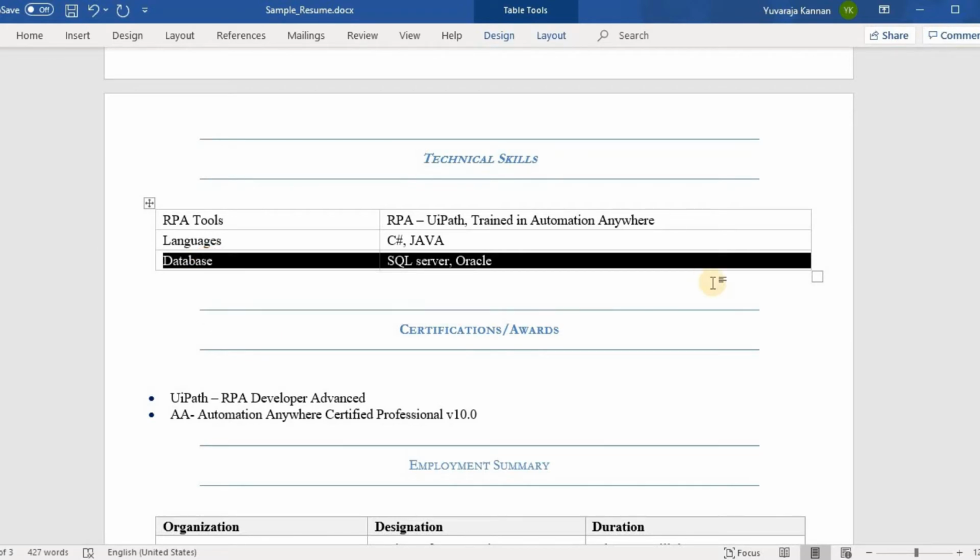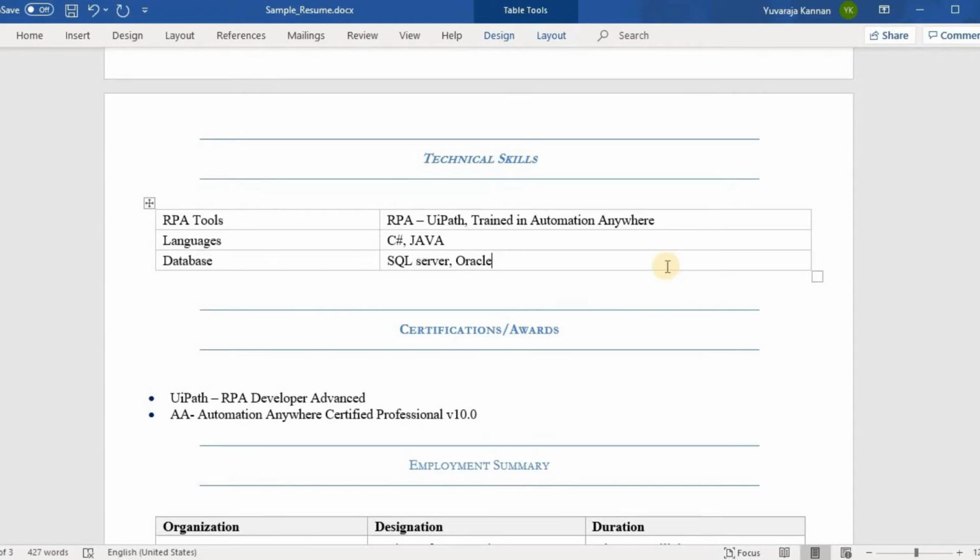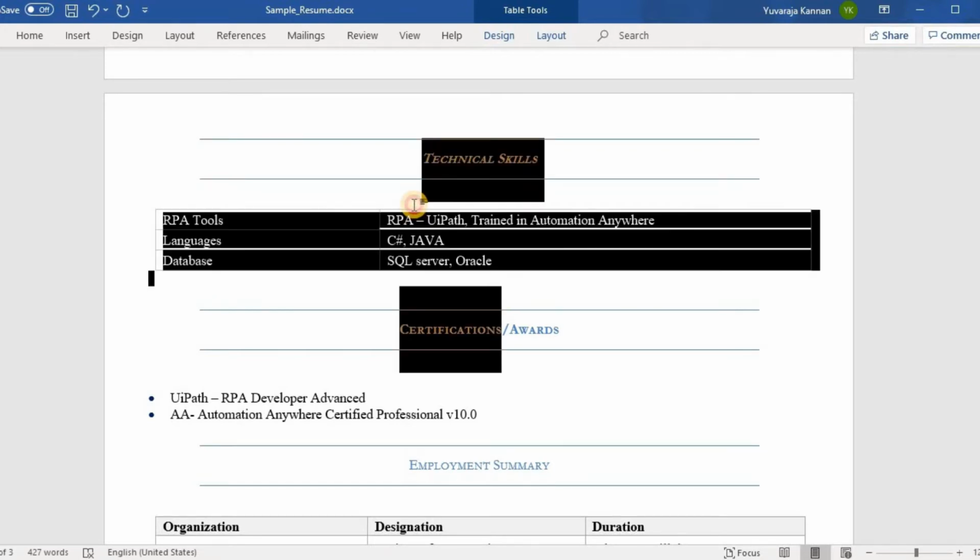You can also add your own field here. For example, you could add something like operating systems that you know. And in case you are familiar with batch scripting, you can add that here too. So feel free to add any additional fields and highlight your skills. This would give an interviewer a complete picture of your technical skill sets.